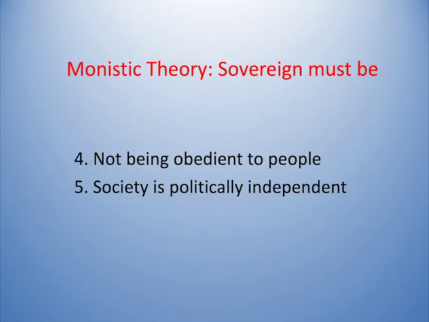So, this type of society is very hardly found. Of course, in history you may find some examples, but in modern times all societies are democratic. So, monistic theory has its own limitations.